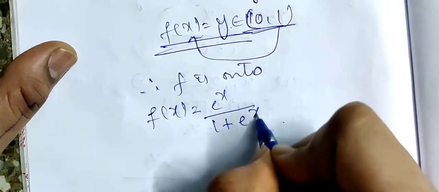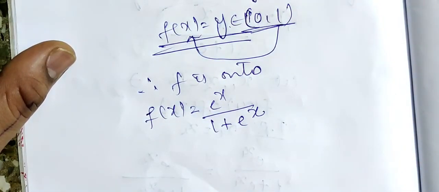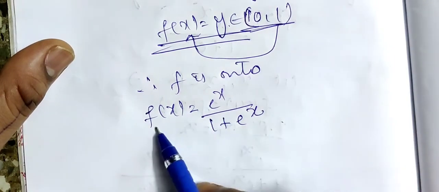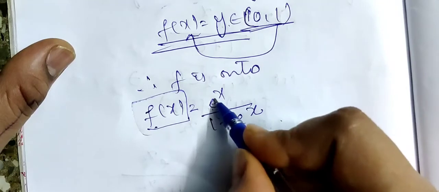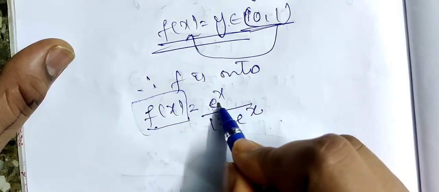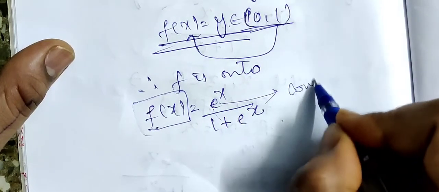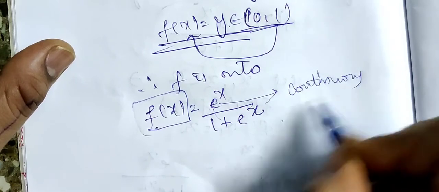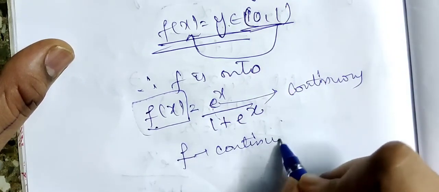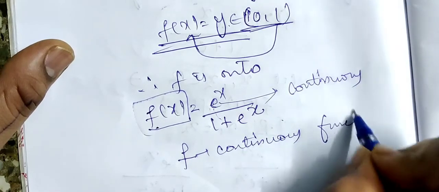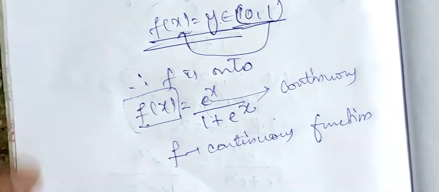Now, from the definition of f, we have f of x as e^x / (1 + e^x). So that is f of x. f is a function of exponentials. Now, exponential values are always continuous. Hence, I obtained f as a continuous function. I can write it directly.